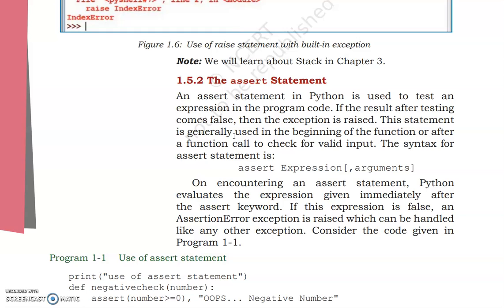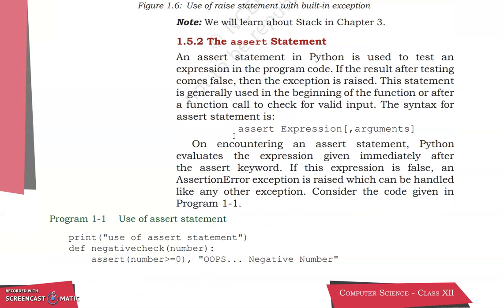On encountering an assert statement, Python evaluates the expression given immediately after the assert keyword. If this expression is false, an AssertionError exception is raised, which can be handled like any other exception. Let's look at an example. You will understand it better.